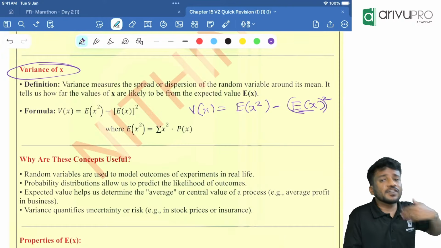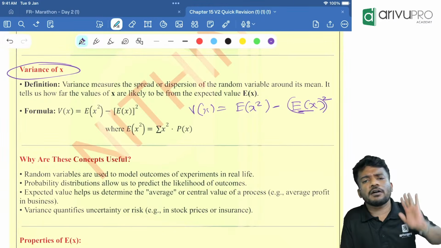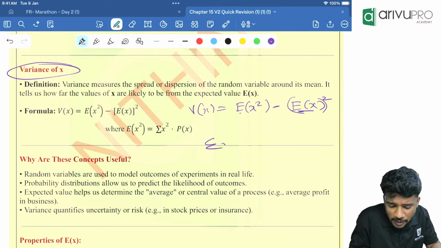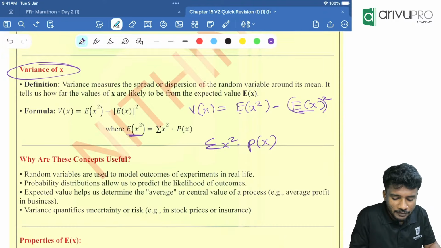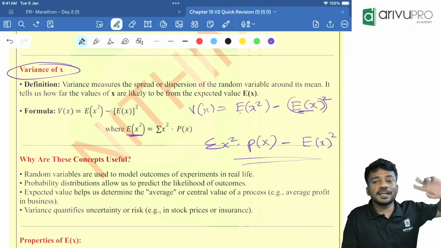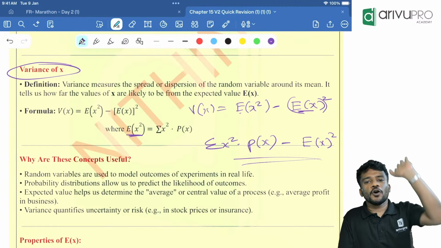Now E of x, we already know the formula. What is the formula for that? Sigma x into p of x. Then what is this E of x square? That is nothing but sigma x square into p of x. Okay, that is E of x square. So once you subtract that from E of x the whole square, you will get the answer for variance. So how to find standard deviation? After finding variance, you will take the root.